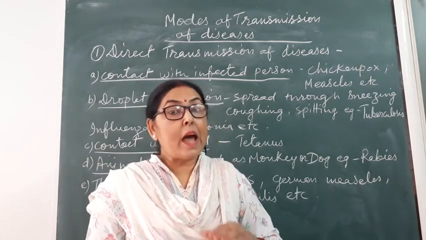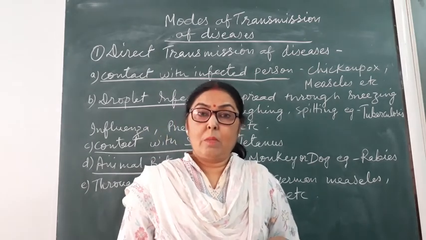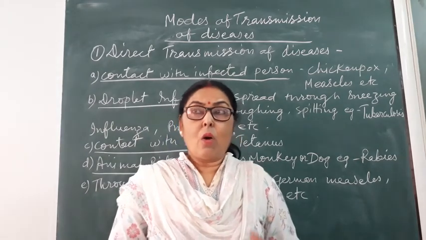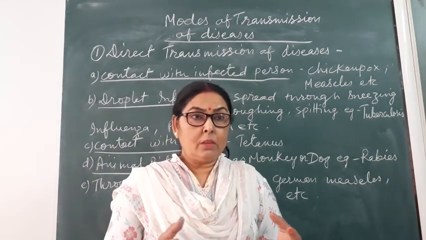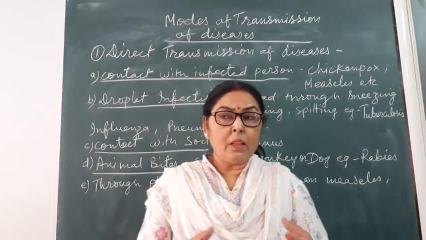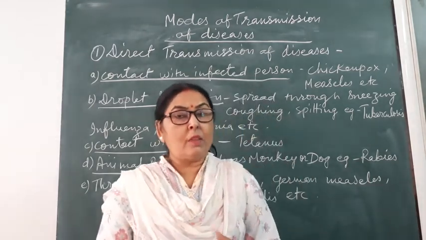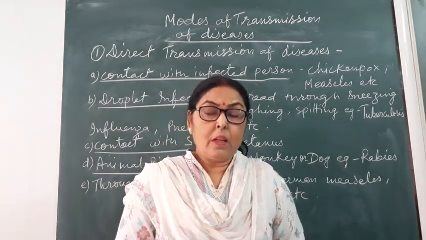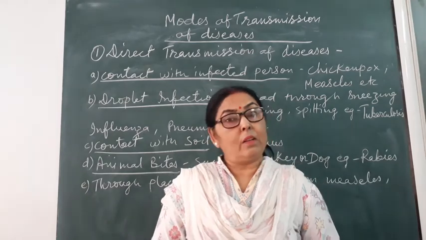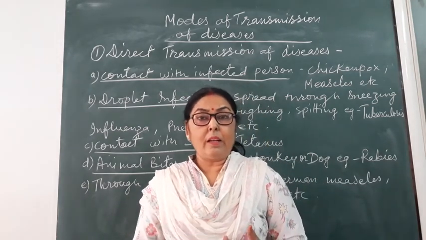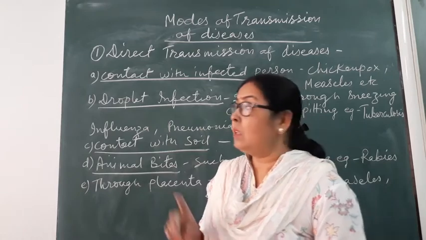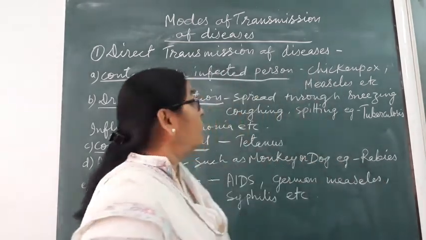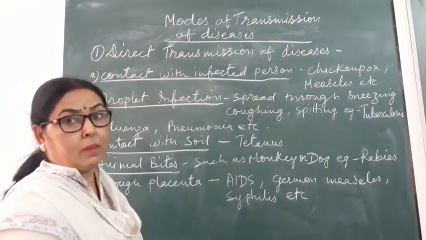First is direct transmission, which means that if the person is in contact, or in any other manner related to the disease-causing animal or person, then the person will get the infection. So all these are infectious diseases, and these are transmitted from one person to another through direct transmission.